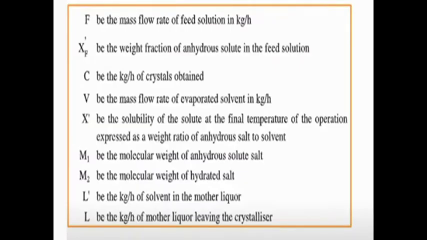Notations used in material balance of crystallization operation. Capital F is equal to the mass flow rate of feed solution in kg per hour. Xf dash is the weight fraction of anhydrous solute in the feed solution. Anhydrous is nothing but absence of water. Capital C is kg per hour of crystal obtained. V is equal to the mass flow rate of evaporated solvent in kg per hour.